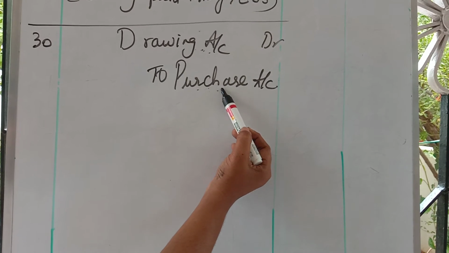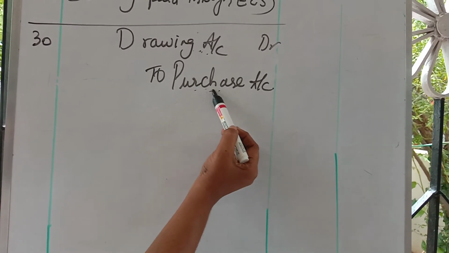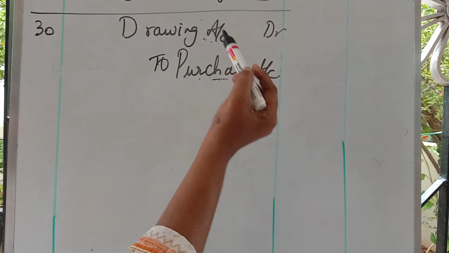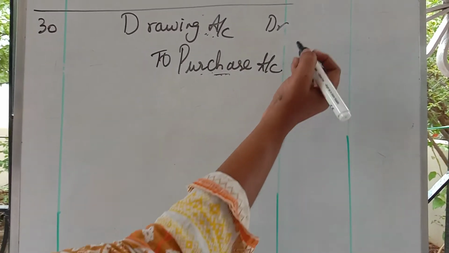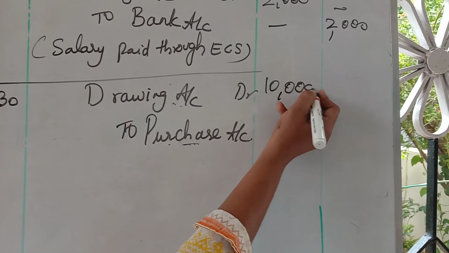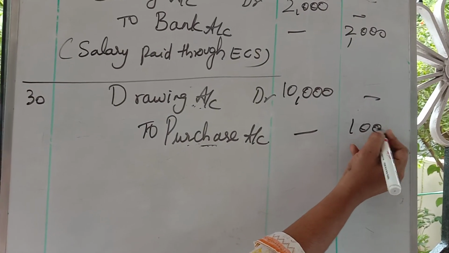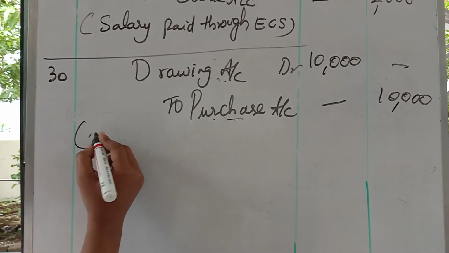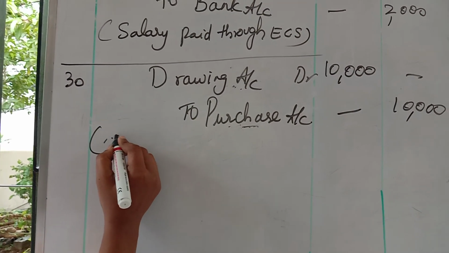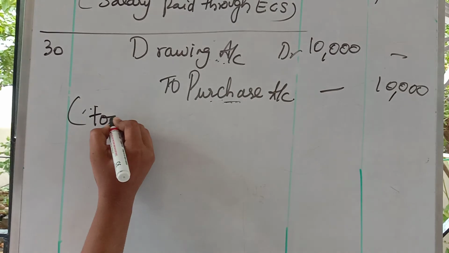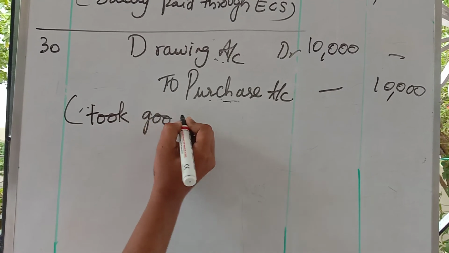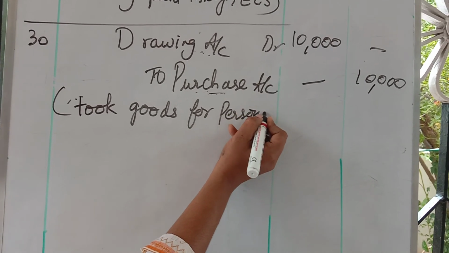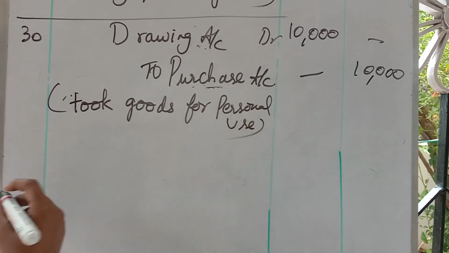If he takes cash, I'll write cash. But he took goods. So I am writing the purchase. As a purchase I am writing how much? 10,000. Dash 10,000. Okay. Write the comments here: took goods for personal use. So that's all.